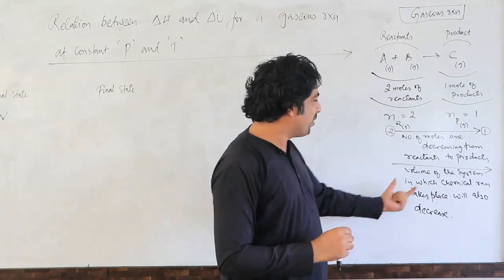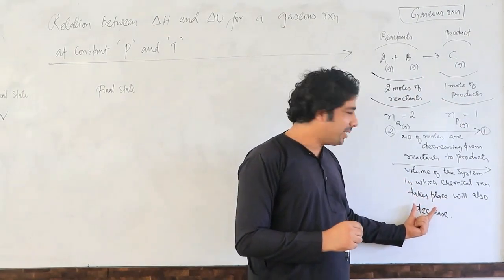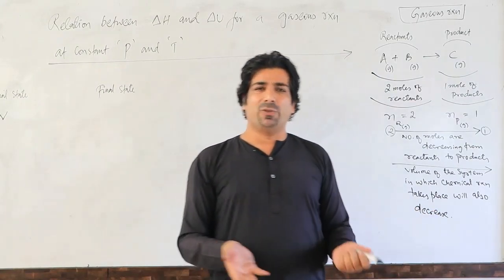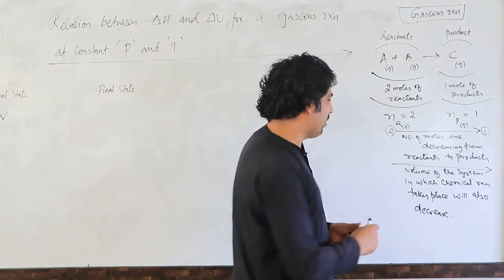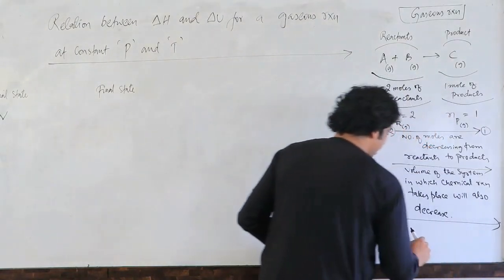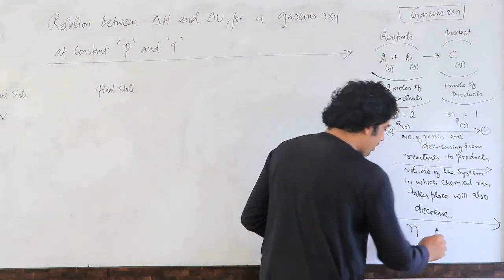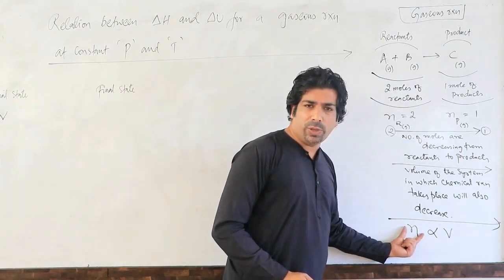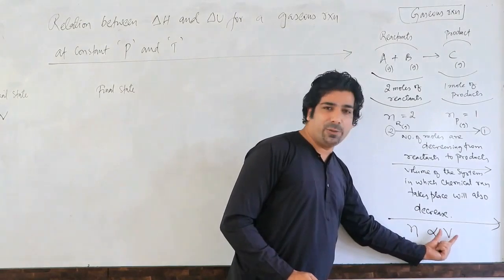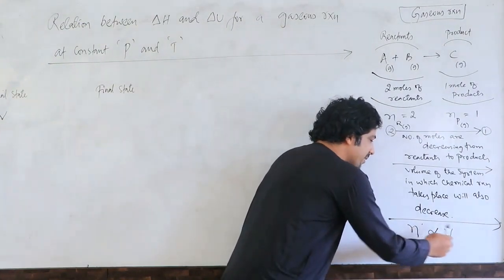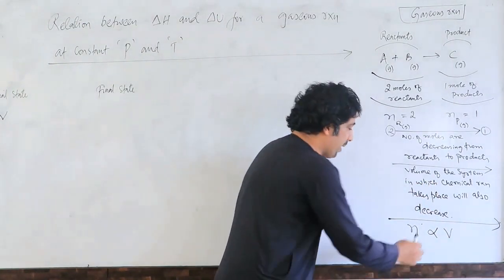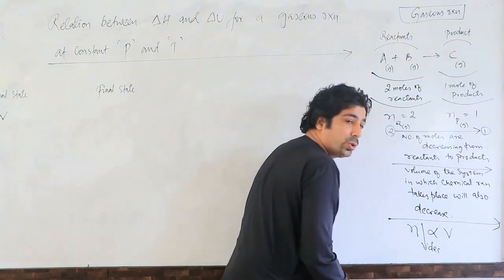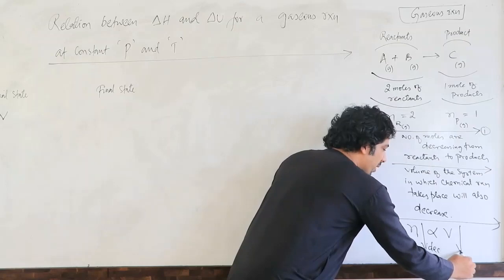Correct? So that's why I wrote the volume of the system in which chemical reaction takes place will also decrease. Number of moles are decreasing, volume will also decrease, because number of moles, we will write down a relationship here. Number of moles is directly proportional to the volume. If more number of moles you have, more is the volume. If number of moles will increase, volume will also increase. But here the number of moles are decreasing from 2 to 1 and volume will also decrease.